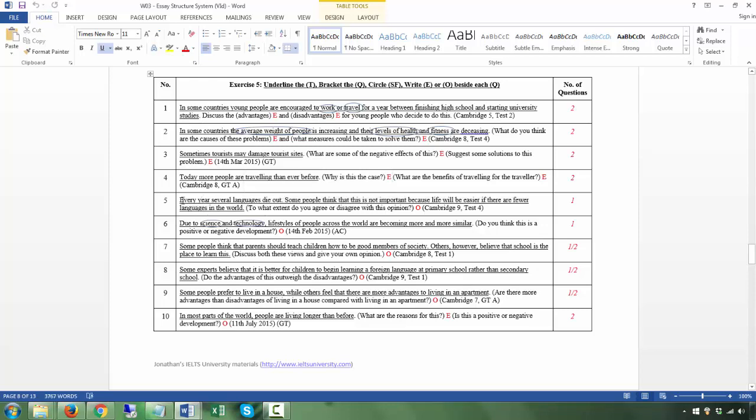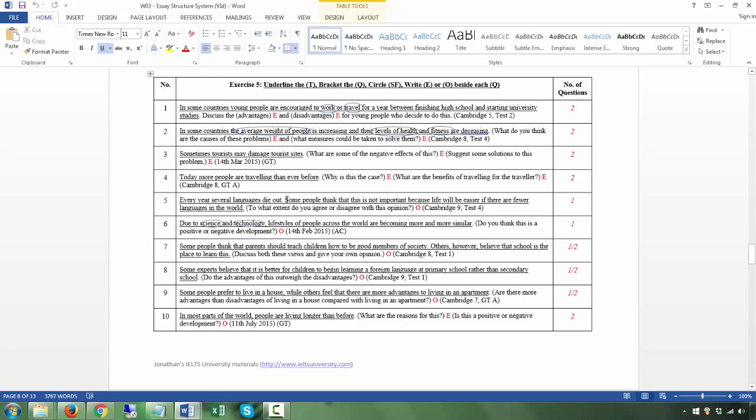Now, this is not an opinion. Every year, several languages die out. That's not an opinion, that's a fact. But some people think, okay, so you have to understand the difference between an opinion and a fact, okay? Because this is something you accept as a fact. This is something that some people believe is not, it's just an opinion. It's not true, okay? Some people believe this to be so, all right?